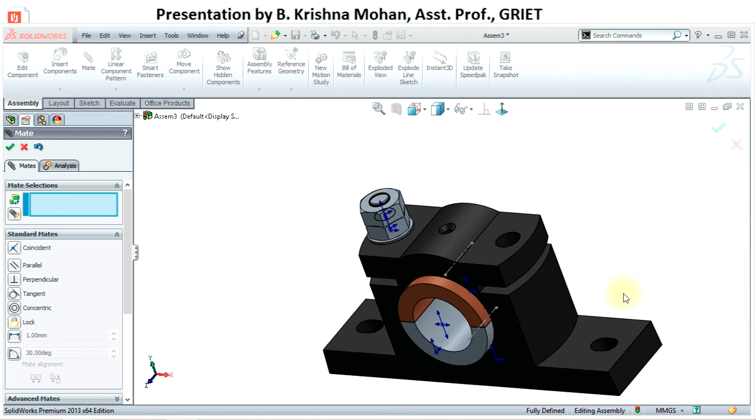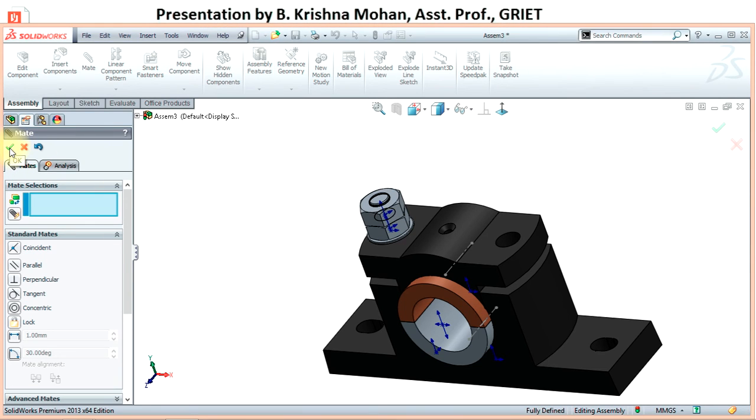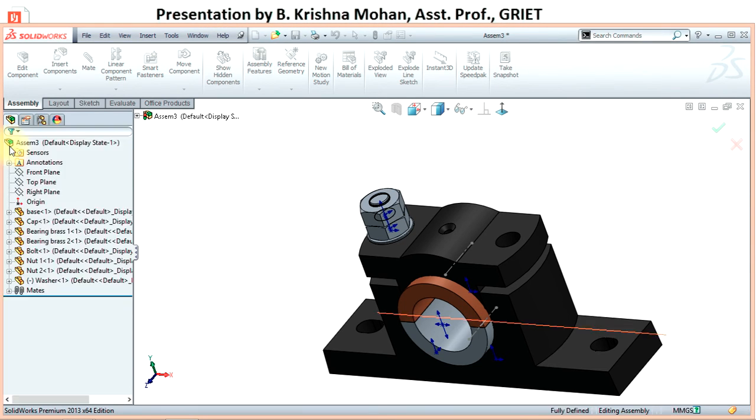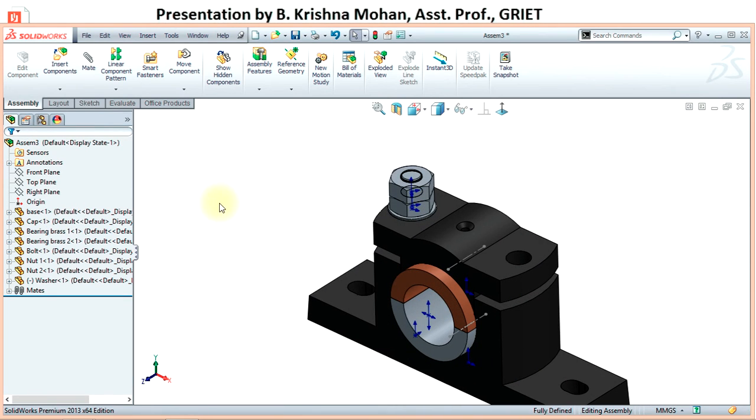So instead of inserting a new set of bolt and nuts, what I'm going to do is mirror the existing bolts and nuts. So let's close this mate property manager. Then you can choose, I think the right plane is perfect for us.